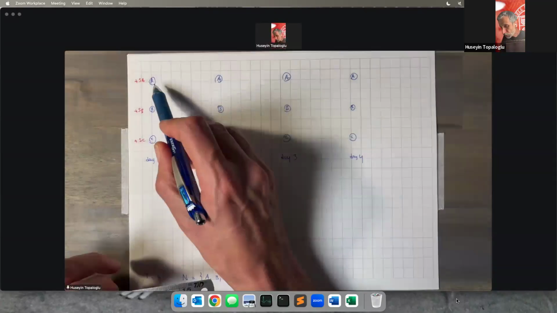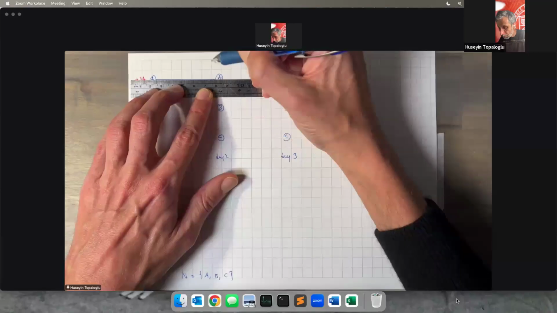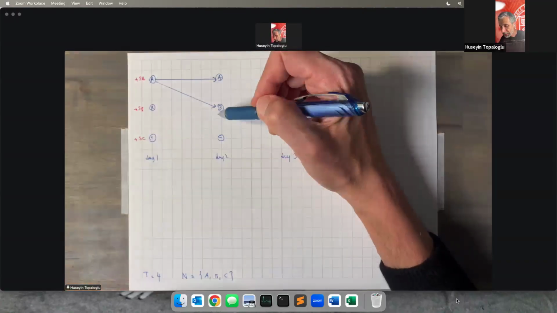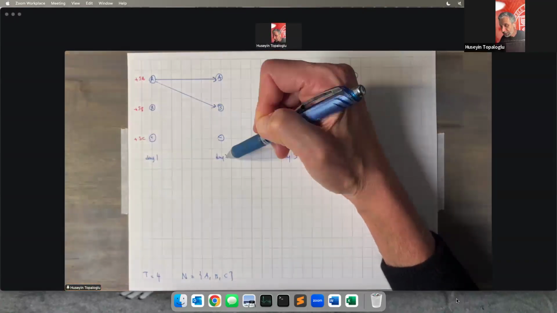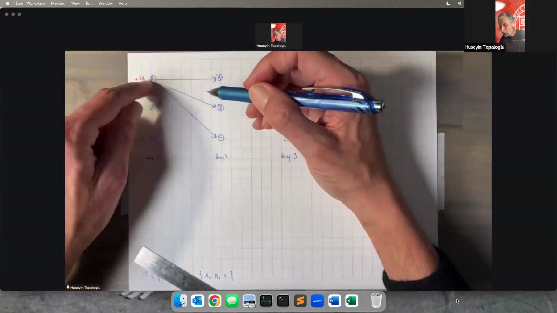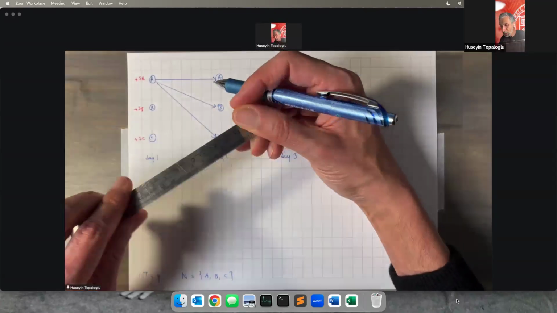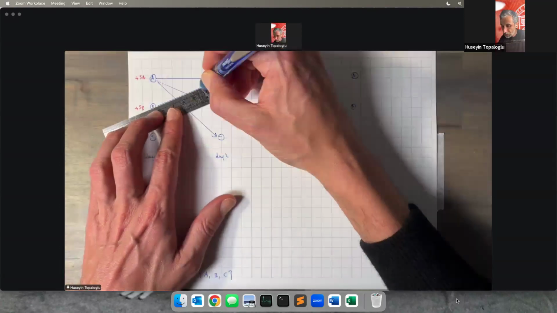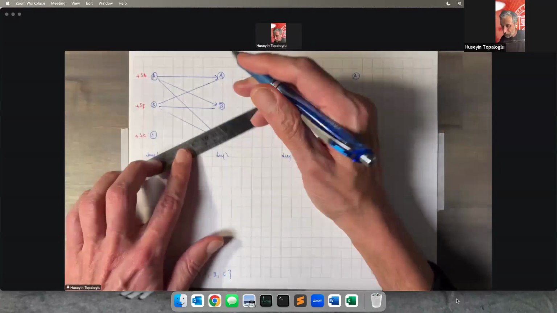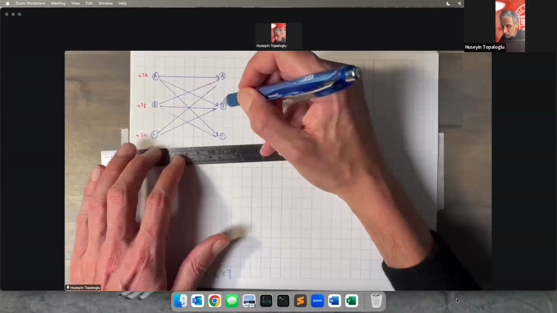On day 1, I can go from location A to A. I can go from location A to B. And if I go from location A to B on day 1, I'm going to be in location B on day 2. I can go from location A to C on day 1. If I go from location A to C on day 1, I'm going to be in location C at the beginning of day 2. Likewise, I can go from location B to A, B to B, B to C. Let's keep going. I can go from location C to A on day 1, C to B, C to C.